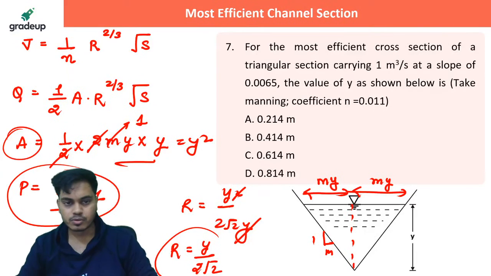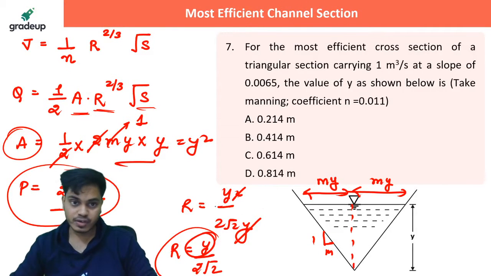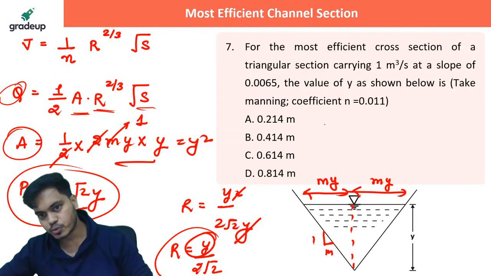You have R value, you have P value, you have area. You don't need P value anymore. You have area, you have R value. S is given to you in the question, right? And only one thing will be unknown, that is y, because discharge is given to you as 1 meter cube per second.